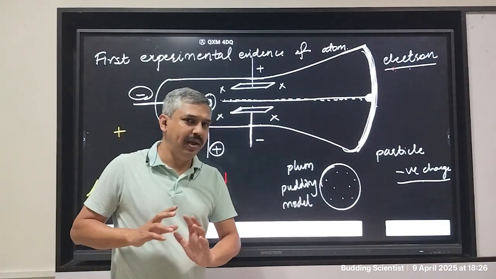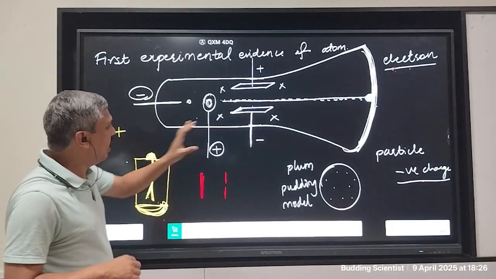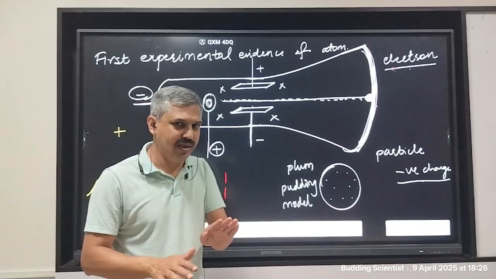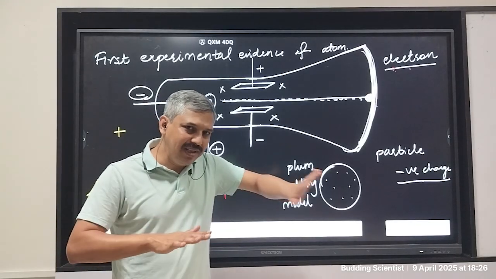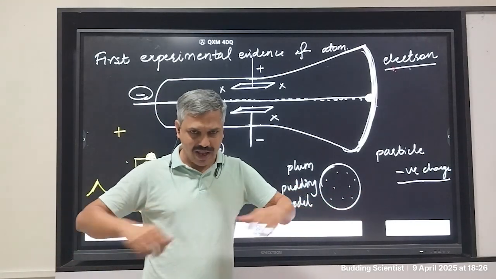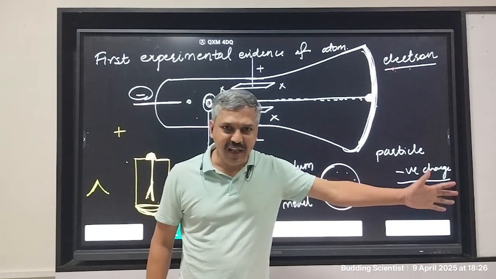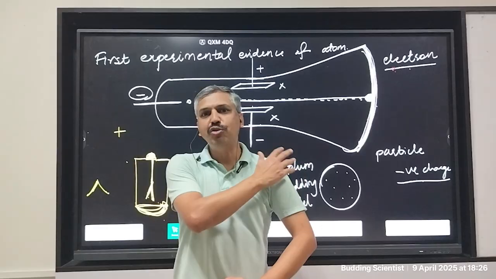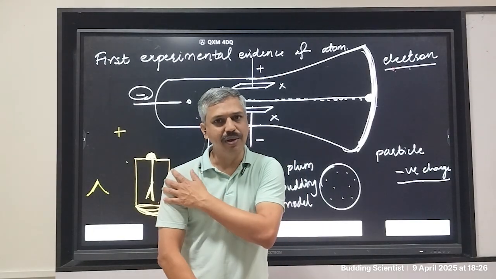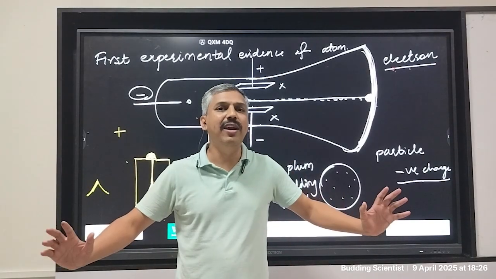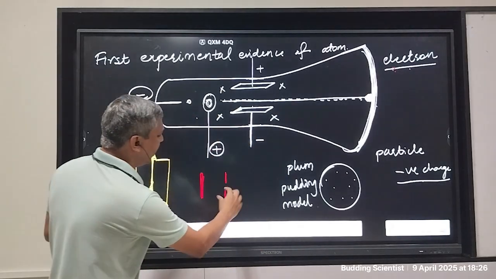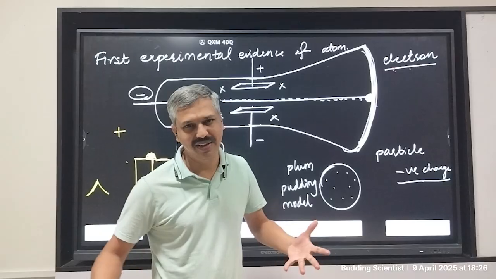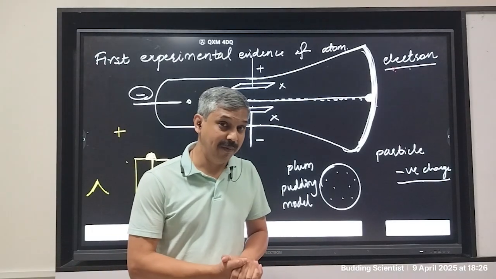Thomson was hoping that if the positive and negative charges inside the cathode are balancing each other, maybe one side is negative and one side is positive. Like in my body, one side is left and the other side is right. So if you are talking about my shoulder, this is my left shoulder, this is my right shoulder. Thomson thought maybe one side is completely positive, one side is completely negative, and together they balance each other. So he was checking.